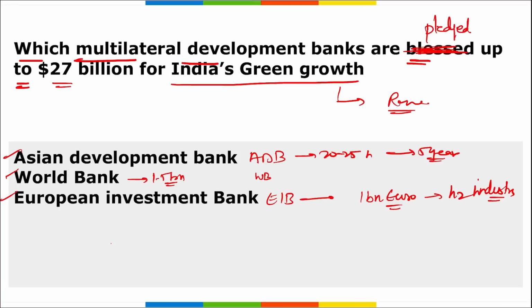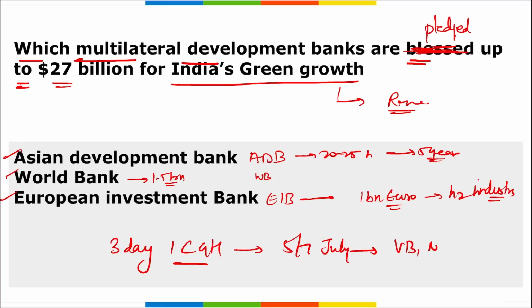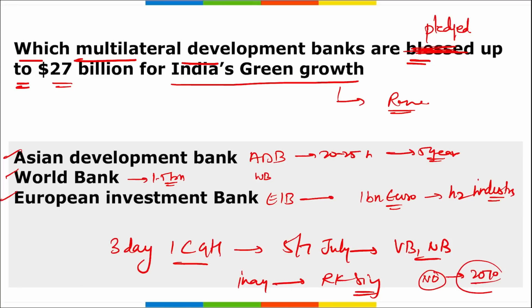Correct? Then apart from this, remember there was a 3 day long ICGH, that is International Conference on Green Hydrogen, held between 5th to 7th of July. This was held at Vigyan Bhavan in New Delhi, and it was inaugurated by whom? It was inaugurated by RK Singh, who is our Union Minister for Power and New and Renewable Energy. Correct? This conference held discussions in line with the objectives of India's National Green Hydrogen Mission to achieve India's target of becoming a net zero carbon emitter by 2070.